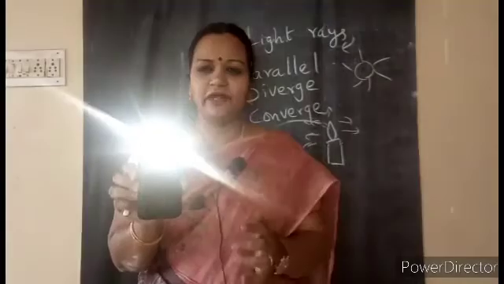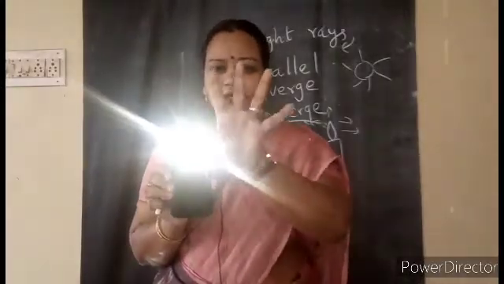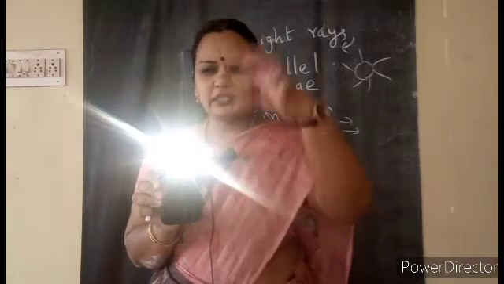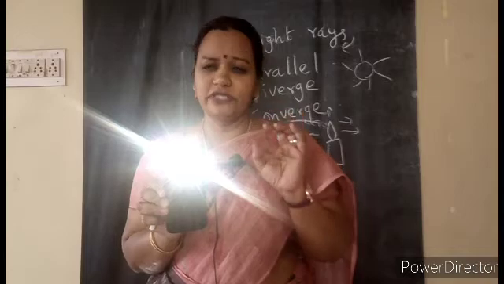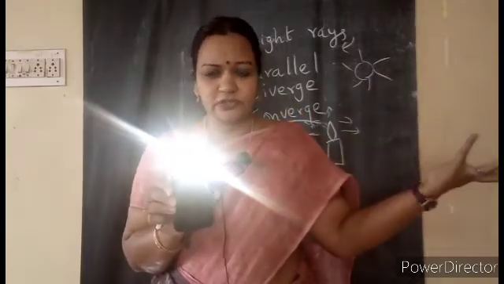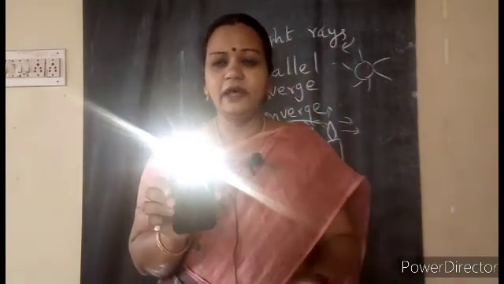Suppose it's a flashlight. From this light source, see the light, you can see how it is getting scattered. That is called diverging. From one point, it is traveling in different directions. Children, this is called diverging. Sometimes the light rays will diverge from the point source. From the source, it is getting scattered in different directions.